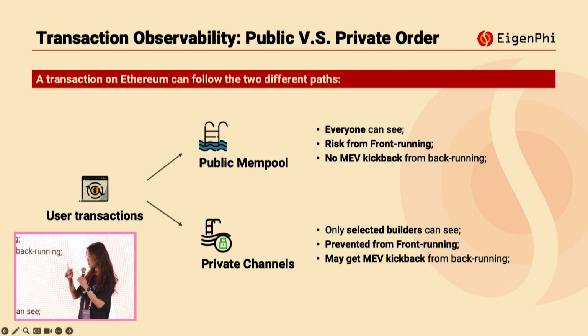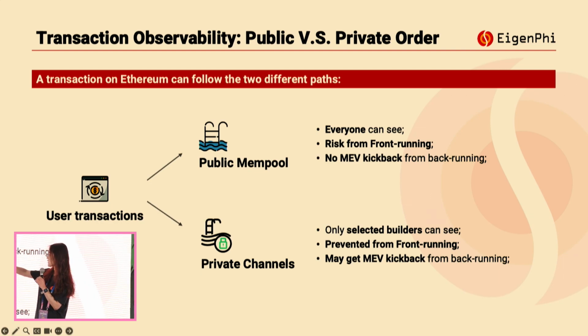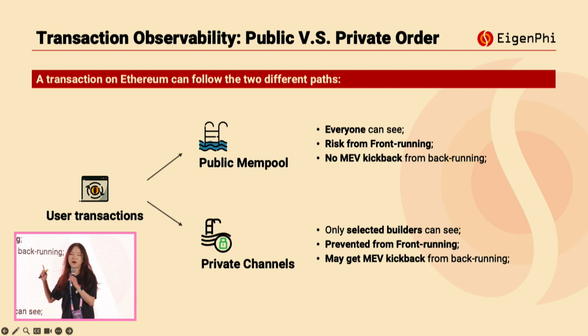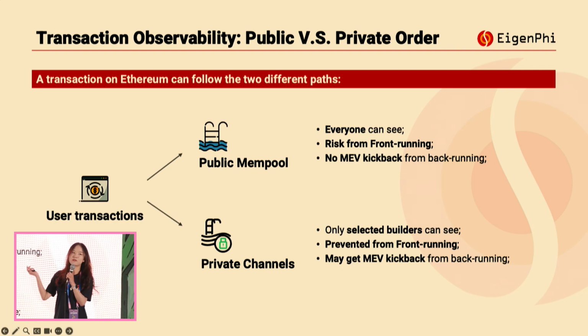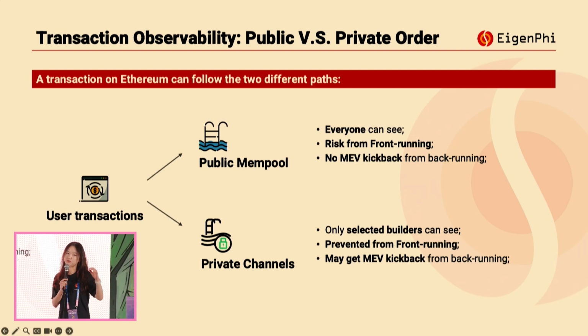So users may face the risk from front-running. Front-running can be harmful because the searchers can submit a transaction before the user's transaction, so the users have to pay more for their swap at a higher slippage rate. And the backrunning opportunities may be a little bit tricky for users, because sometimes the user may not even recognize that their transactions can create such huge MEV opportunities for searchers to make profits.